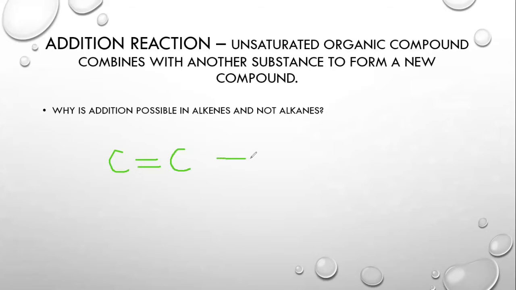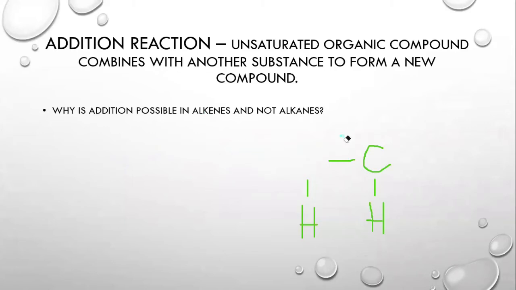Addition is possible because the double bond is going to break and become a single bond, and two bonds will be left, which can now invite other substances to bond, such as hydrogen or oxygen or any other substance. That's how addition is possible in an alkene and not an alkane, because alkanes do not have double bonds but alkenes do, and when the double bond breaks, addition is possible. That's why they are known as unsaturated hydrocarbons as well.